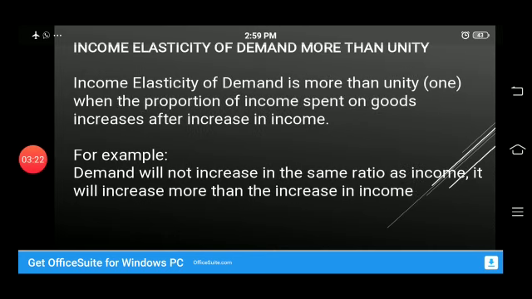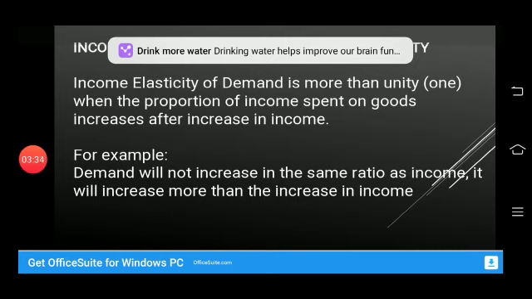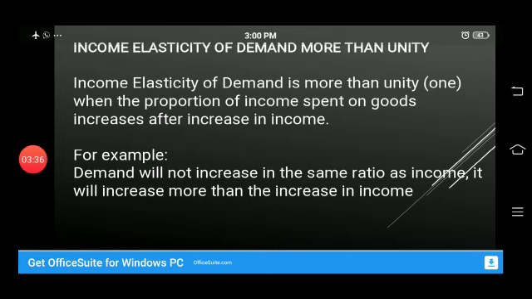Income elasticity of demand is more than 1 when the proportion of income spent on goods increases after an increase in income with more proportion. For example, demand will not increase in the same ratio as income. It will increase more than the increase in income. For example, if your income increases by 50%, then the demand for that particular product will increase by, let's suppose, 70%. Then the income elasticity of demand would be more than unity.